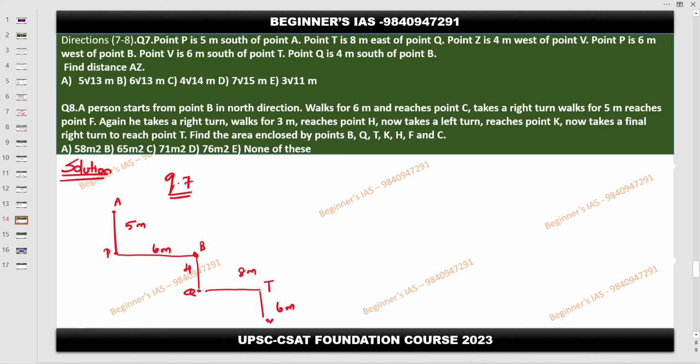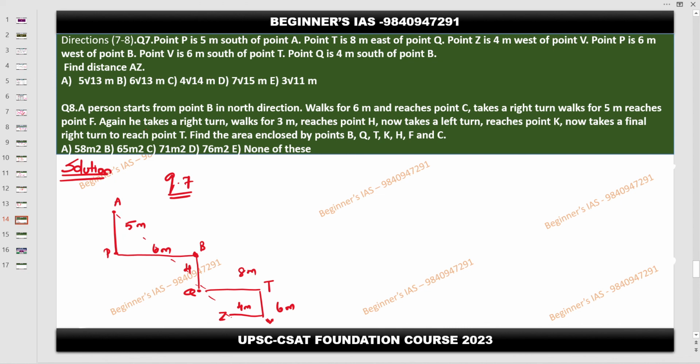Then from V, Z will be there. Z is 4 meters to the west of V. This is west of V, this is Z, 4 meters. Now the question is: find the distance between A and Z.